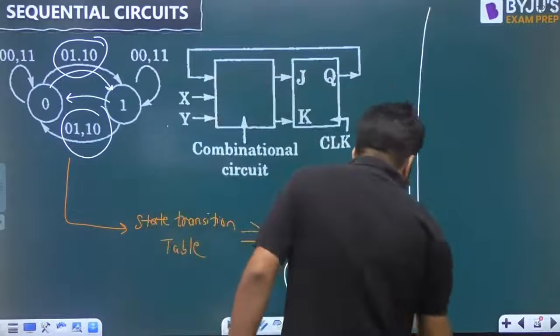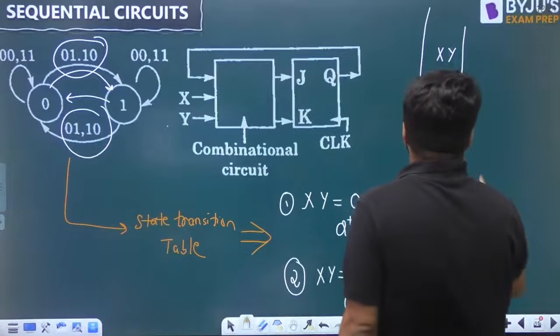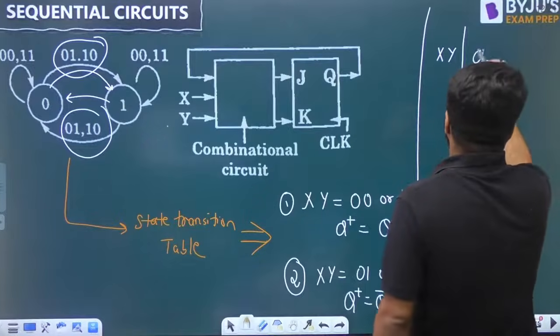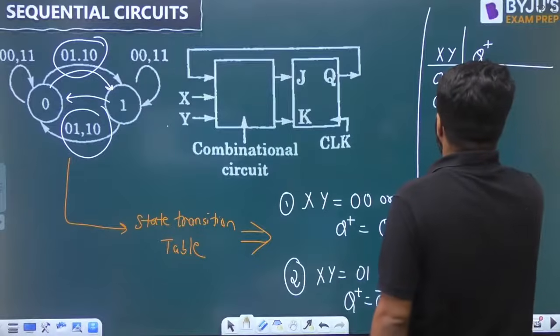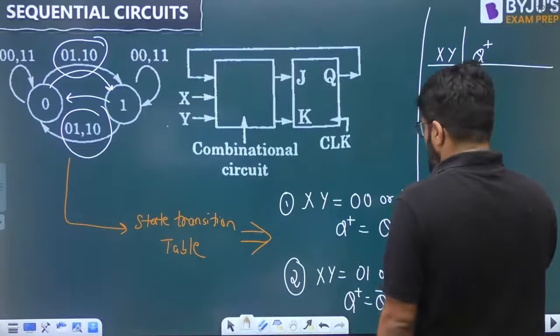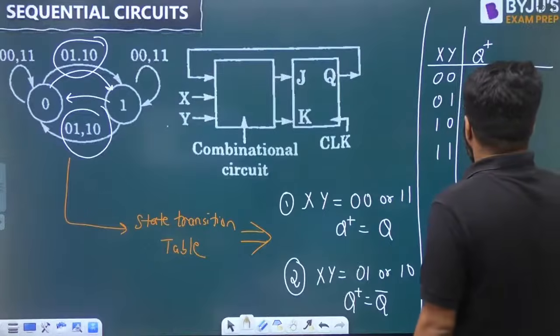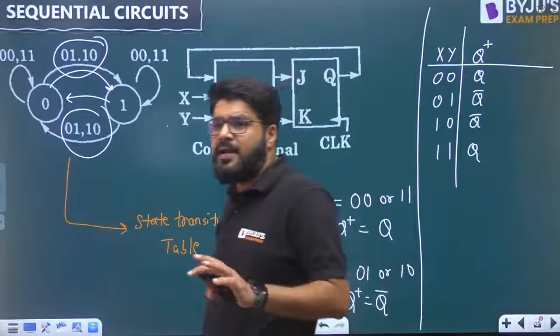On the basis of this, what is the tabular information? I will write down XY and the Q plus. XY is 0,0, 0,1, 1,0, 1,1. At 0,0 same state, at 0,1 toggle, at 1,0 toggle, at 1,1 same state. That is the information I have obtained.